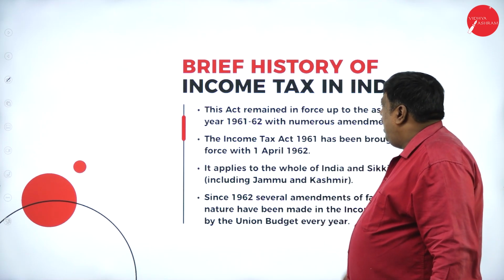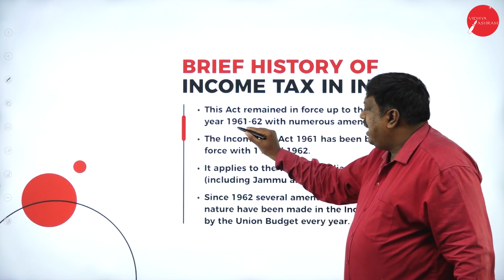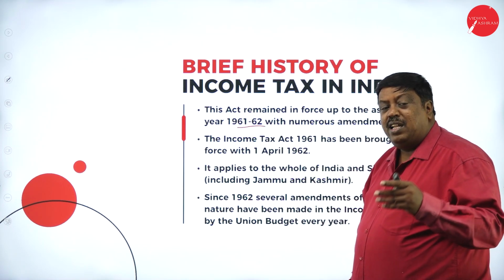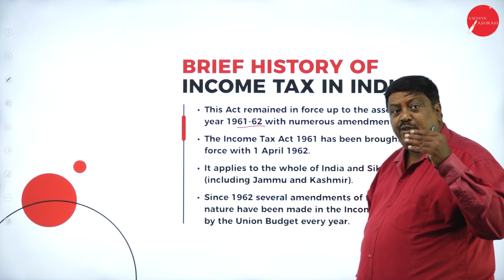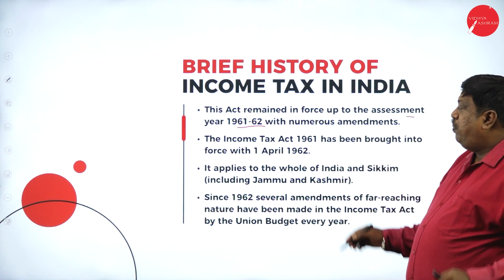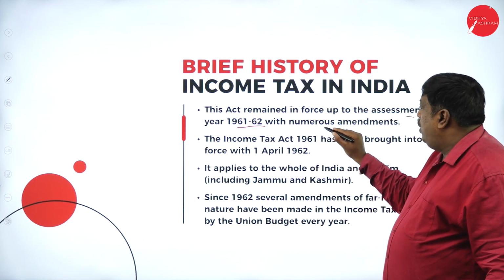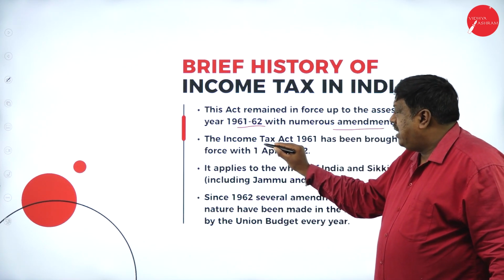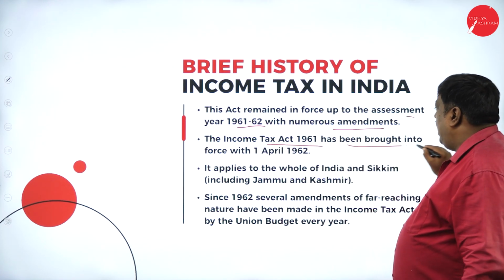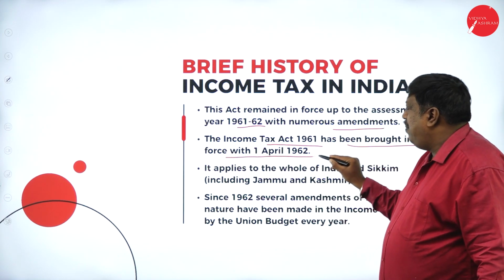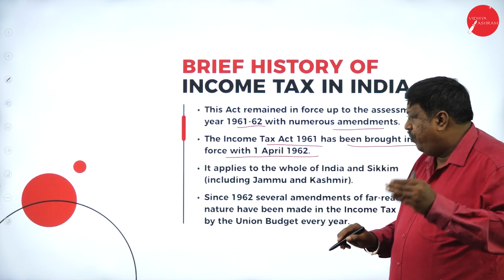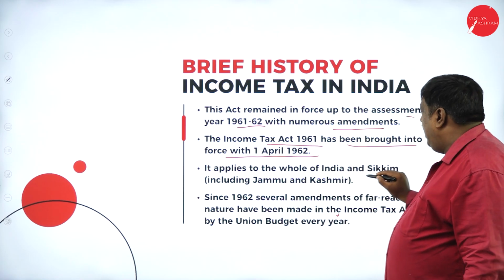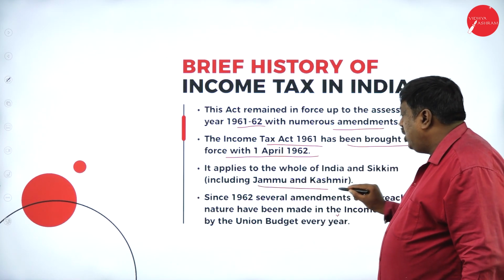This act remained in force up to the assessment year 1961-62. That is, whatever changes were made in 1922 were there up to 1961-62 with numerous amendments. The Income Tax Act 1961 has been brought into force with effect from 1st April 1962. It applies to the whole of India and Sikkim, including Jammu and Kashmir.